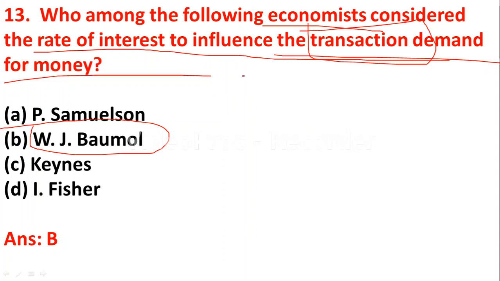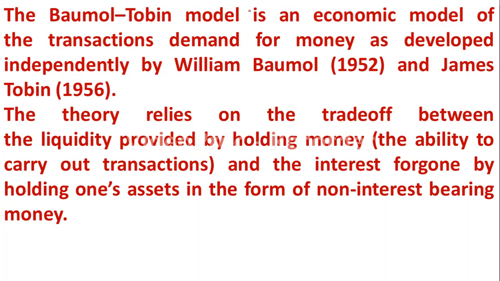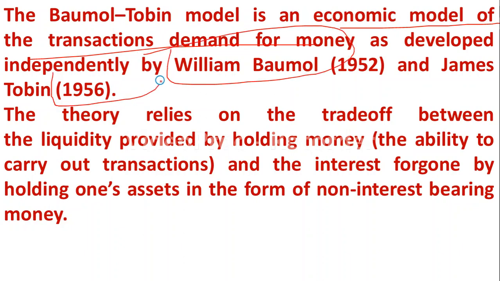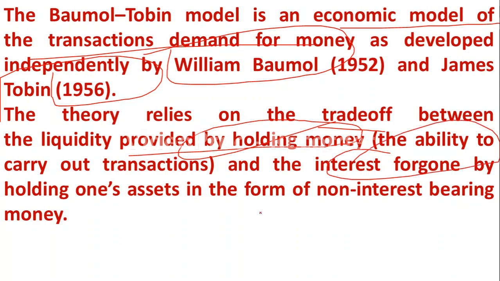According to J.M. Keynes, income was the influencing factor of transaction demand for money, but W.J. Baumol considered rate of interest as the influencing factor to the transaction demand for money. The Baumol-Tobin model is an economic model of a transactions demand for money, and it was developed independently by William Baumol and James Tobin. These are the two great economists, and the theory relies on the trade-off between liquidity provided by holding money and the interest foregone by holding one's assets in the form of non-interest bearing money.